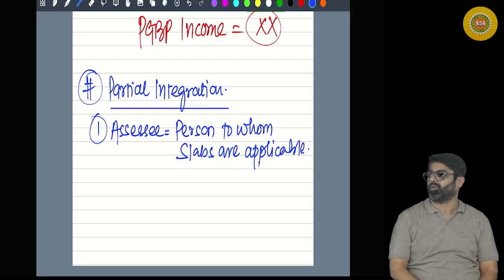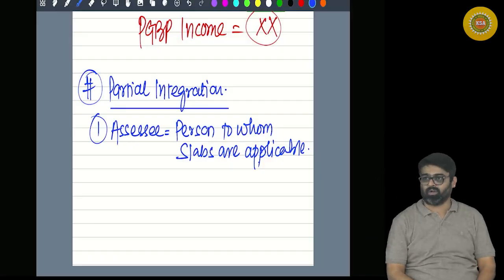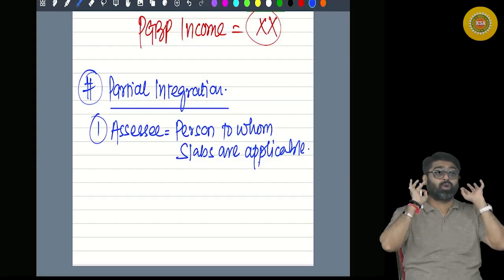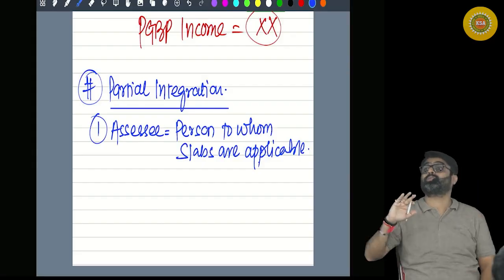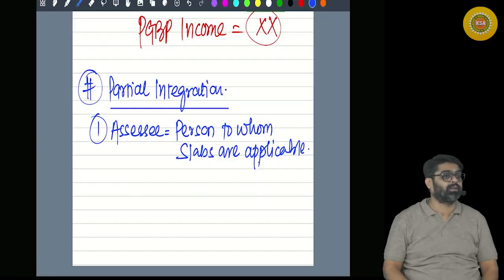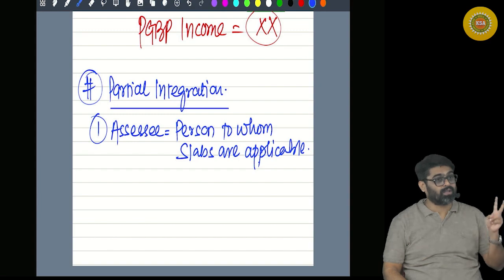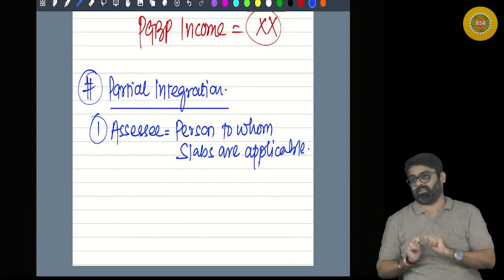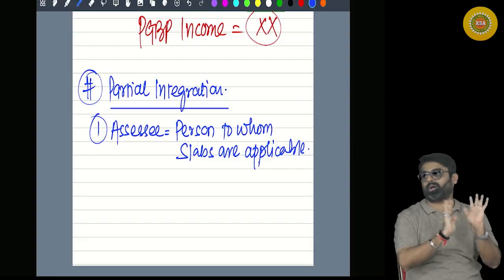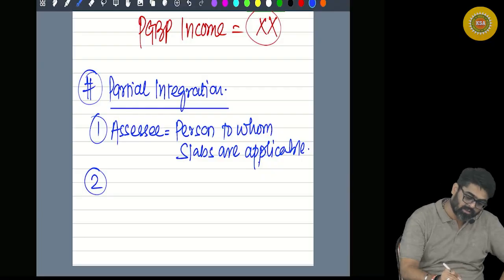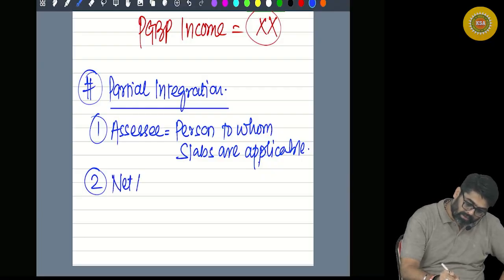Yes or no? So the concept which you are learning right now, partial integration, is applicable only for those assessees for whom the tax rates are given in slabs. Meaning individual, HUF, AOP, BOI, AJP, they are the assessees for whom this concept applies. Yes or no?